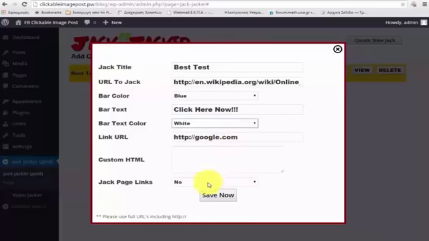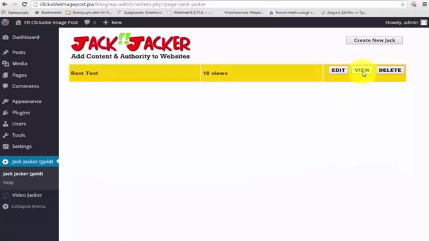And you're going to notice something here that says jack page links. I have it set to no, and no is the default. I'm going to go ahead and change this over to yes. I'll click on Save Now. And now let me view the page and see how it's different.